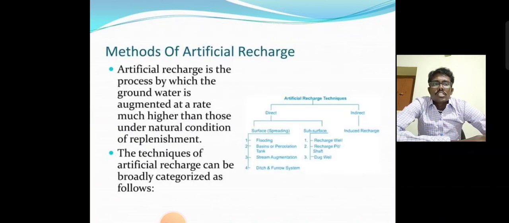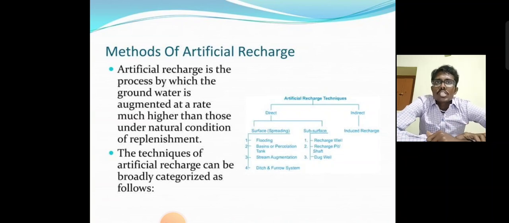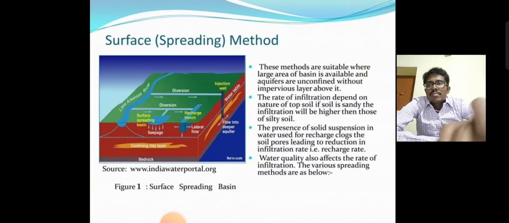Methods of artificial recharge. Artificial recharge is a process by which the groundwater is augmented at a rate much greater than the natural condition of replenishment. Techniques can be of two types: direct and indirect. Direct methods are surface and subsurface. Surface spreading examples are flooding, basin, percolation tank, stream augmentation, and ditch and furrow method. For subsurface: recharge well, recharge pit, shaft and dug well. For indirect, induced recharge. Let's see about them one by one.